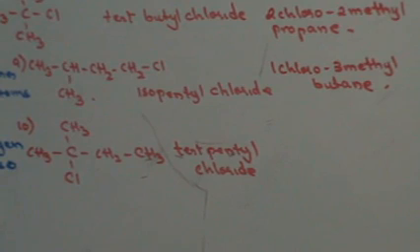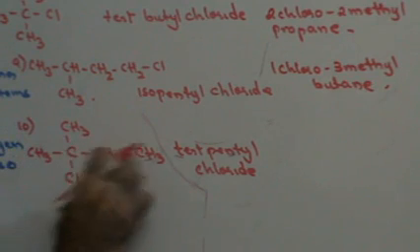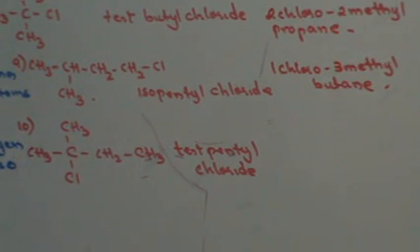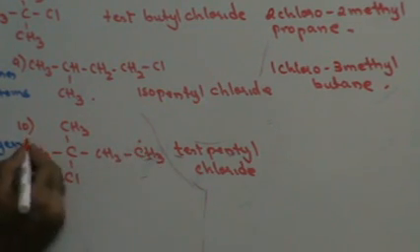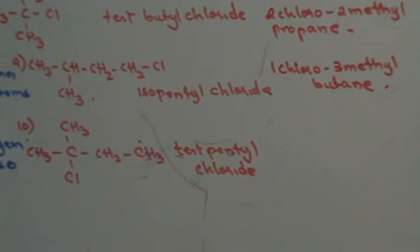Next. Now the IUPAC name. For the IUPAC name, I need to find out the primary chain. Primary chain is that chain that contains the maximum carbon atoms. The straight chain is your primary chain. Straight chain contains 4 carbon atoms, therefore butane. The carbon atom which is closest to chlorine will be the first carbon atom. I could take either this or this carbon atom to be the first.